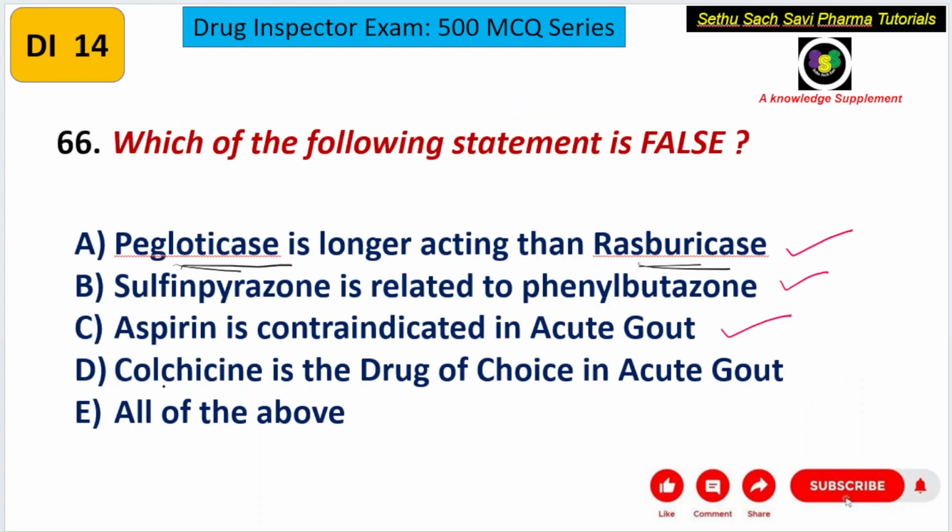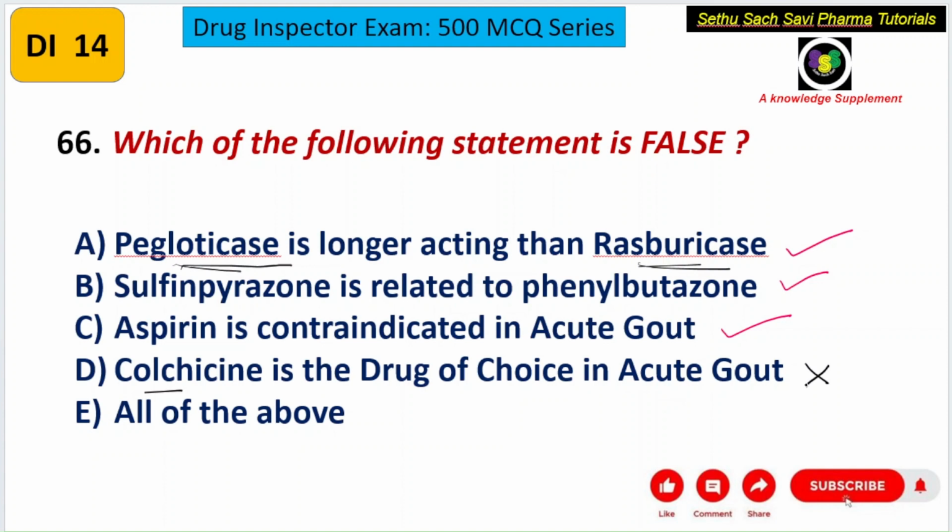So here in the D statement, it is given colchicine is the drug of choice. No, the answer is NSAIDs are the first line drugs. Colchicine is preferred only if NSAIDs and corticosteroids are not working, then we will prefer colchicine. So this D choice is a wrong statement.